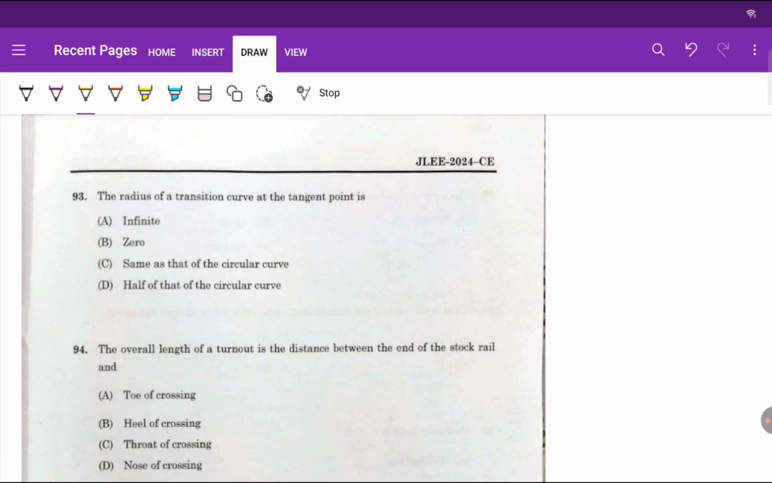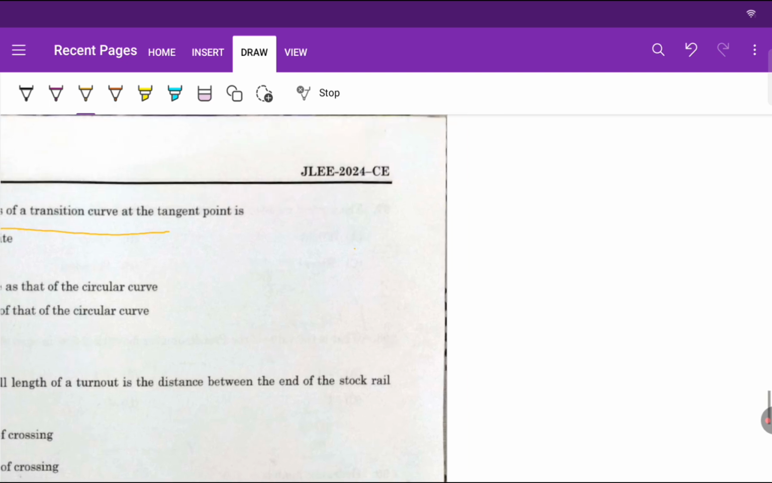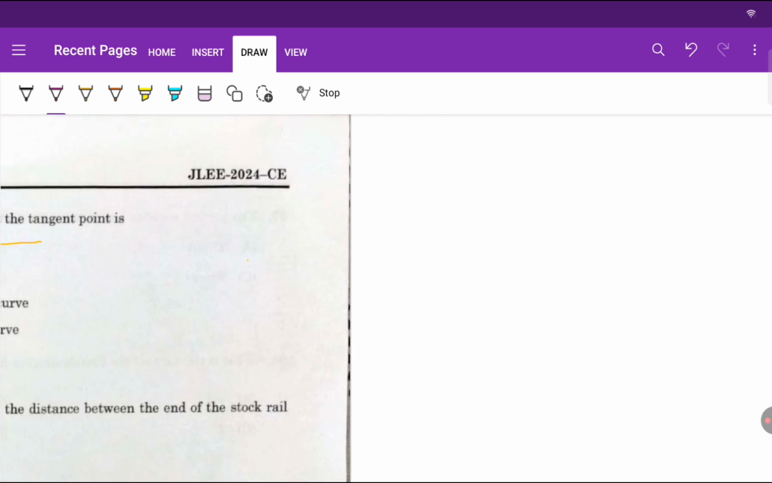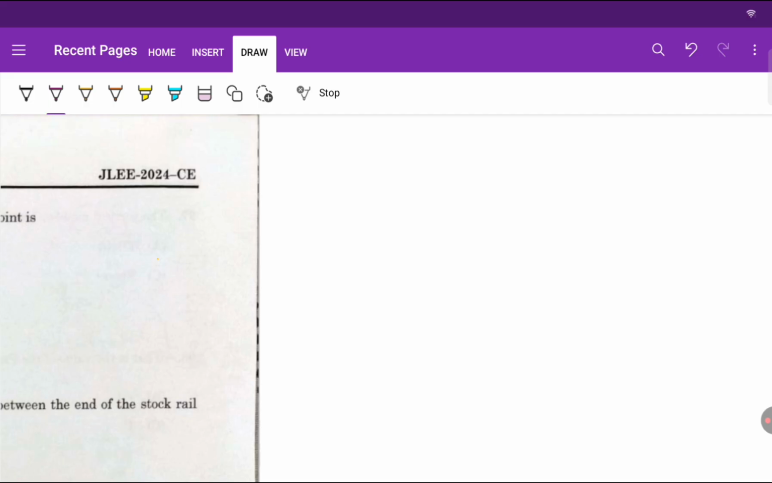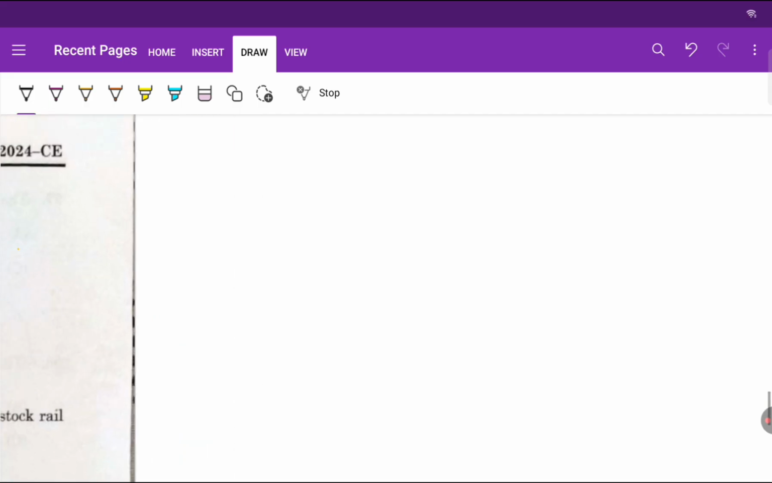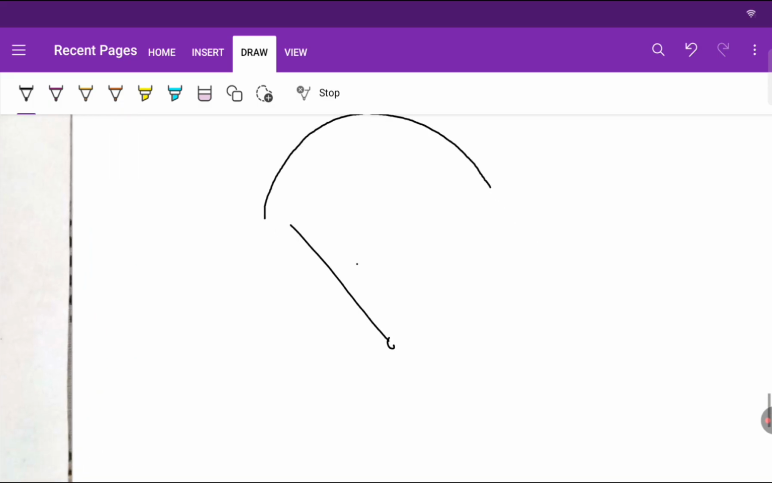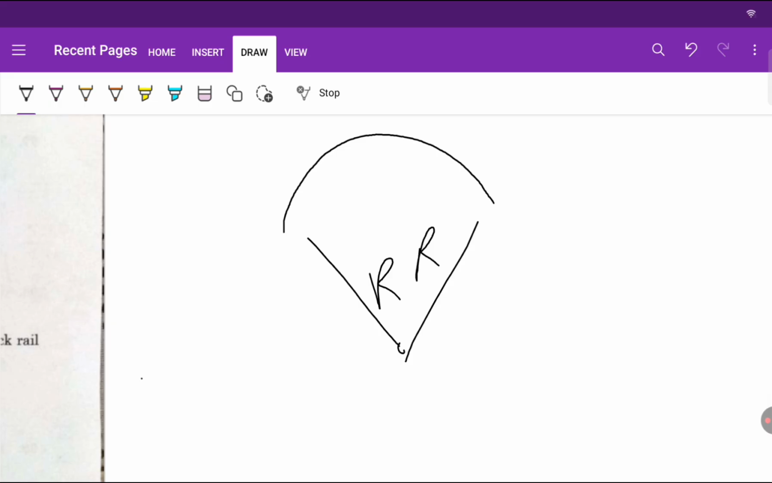Okay, so the question is: the radius of a transition curve at the tangent point is... So let's see first of all what a transition curve is. A transition curve is a curve which has varying radius, right? We introduce it between a straight line and a circular curve. Let's say this is a circular curve and it will have some radius r, right? Let's say this is a straight path, and a vehicle is moving on this path, right?